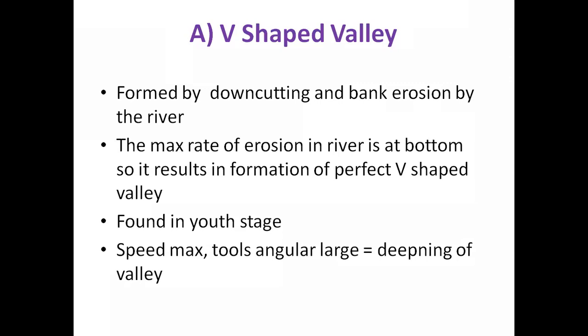Now, speed is maximum, tools are angular and large, and dipping of the valley. What is the meaning of this last point? In the youth stage, the speed of the river water is maximum due to the steep slopes, and due to that high speed, the tools, meaning the rock particles present in the river course, are generally angular in shape, meaning irregular.